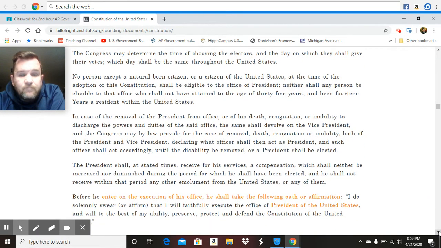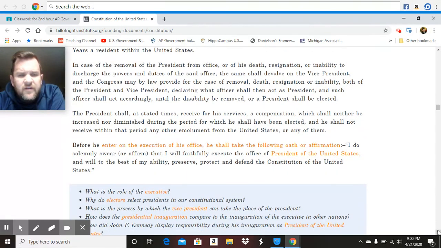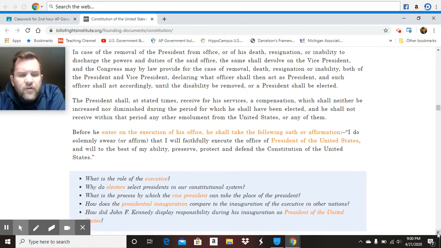The qualifications for the president: the president must be a natural born citizen, must attain the age of 14 years old, and must be a resident of the United States for at least 14 years. Continuing on, we also have the powers of the president. The vice president would take over if the president is removed or incapacitated.